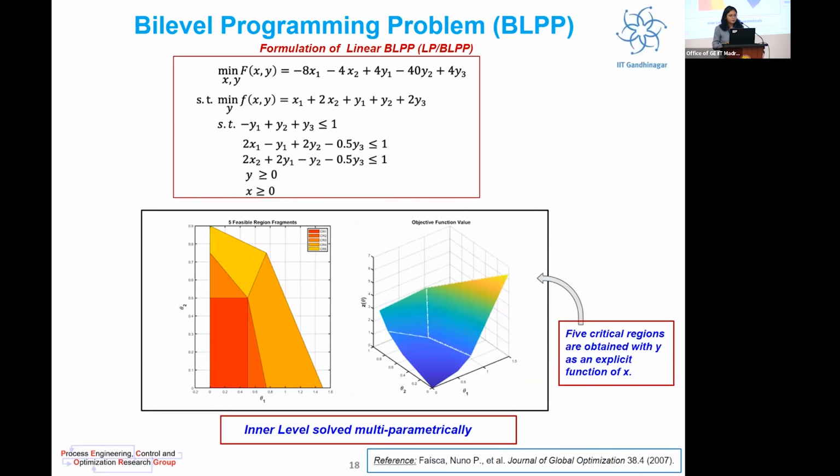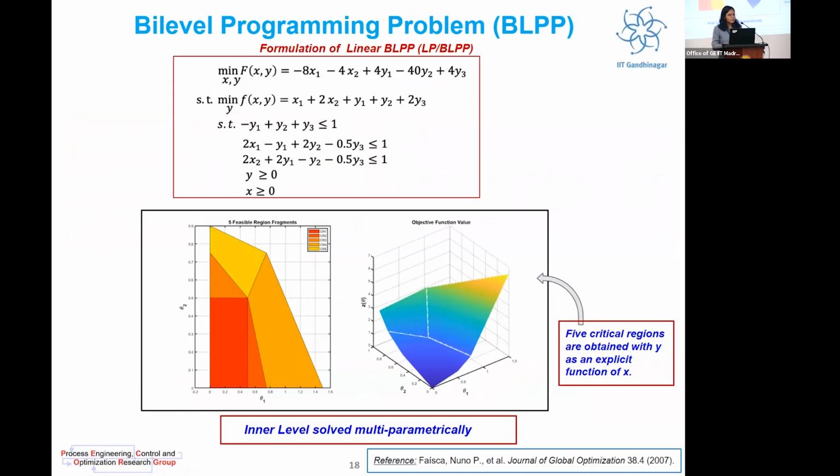A linear BLPP problem is attached here. In this, you can see that the inner level is solved multi-parametrically. First, the solution obtained was as such. The parameter space was divided into 5 critical regions, and for each critical region, there is a unique solution mapped to it.